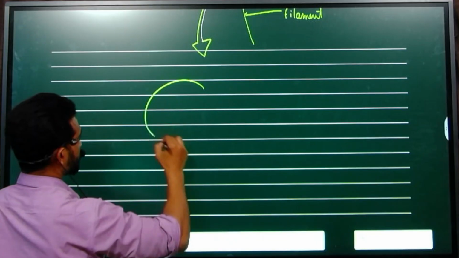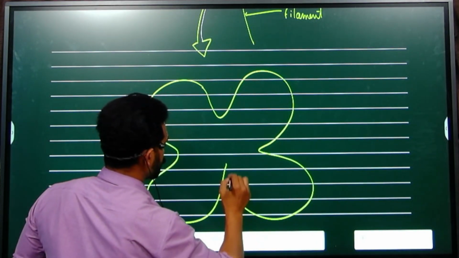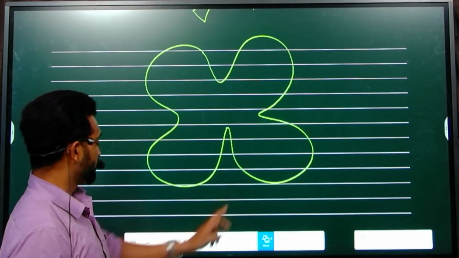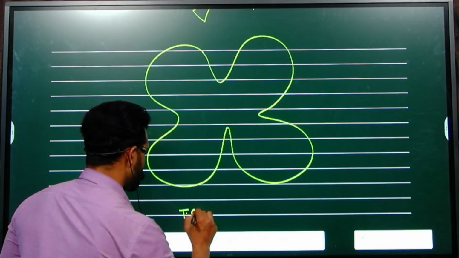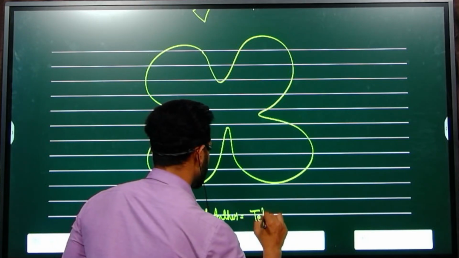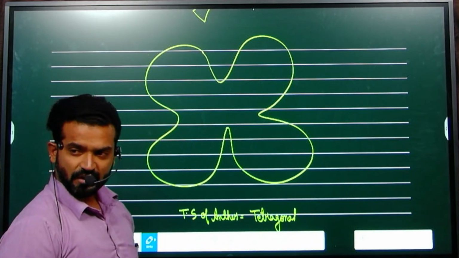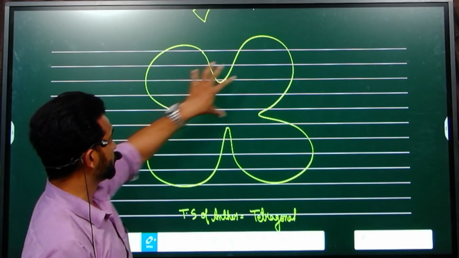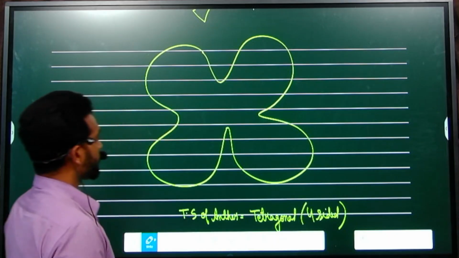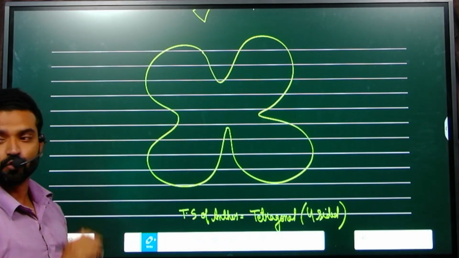The outline of the TS of anther is tetragonal. What is the meaning of tetragonal? Four-sided: 1, 2, 3, 4. This is one lobe and this is another lobe. Two lobes. That's why it is called bilobed.